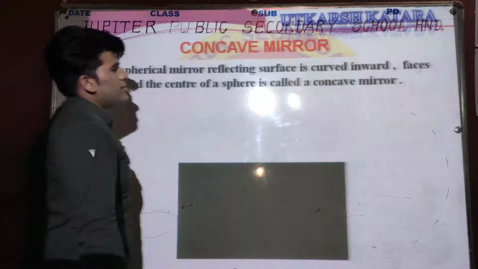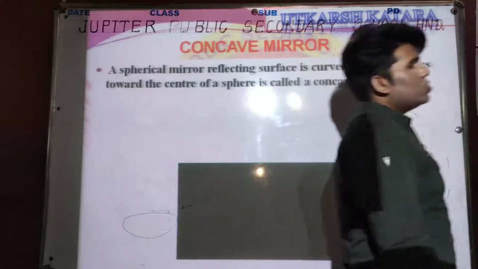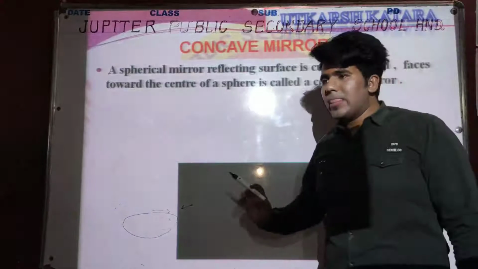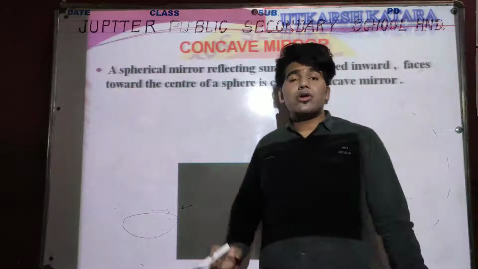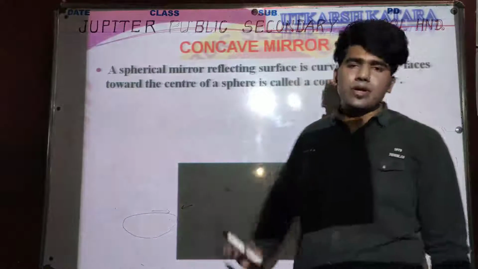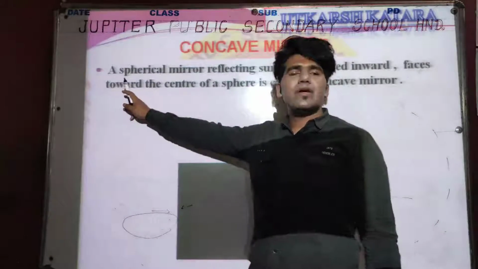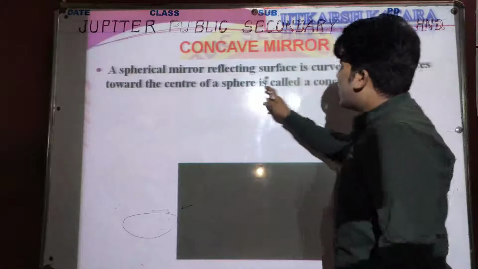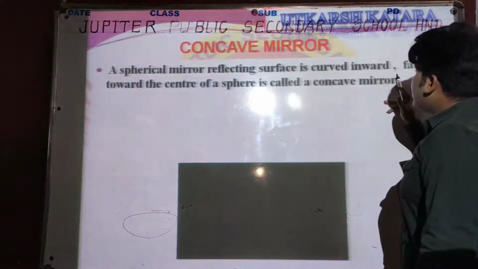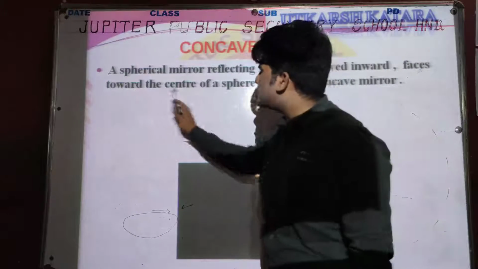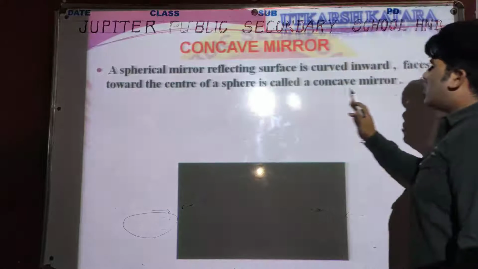So you can easily write down the definition. The definition will be divided according to inward curve and outward curve. Okay, so the definition of the concave mirror will be: the spherical mirror whose reflecting surface is curved inward and faces toward the center of a sphere is called a concave mirror.